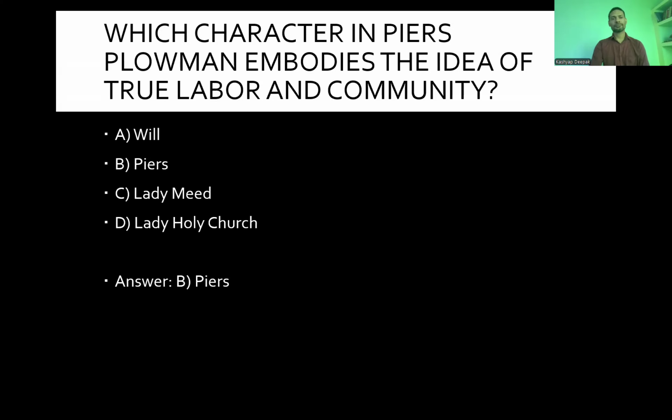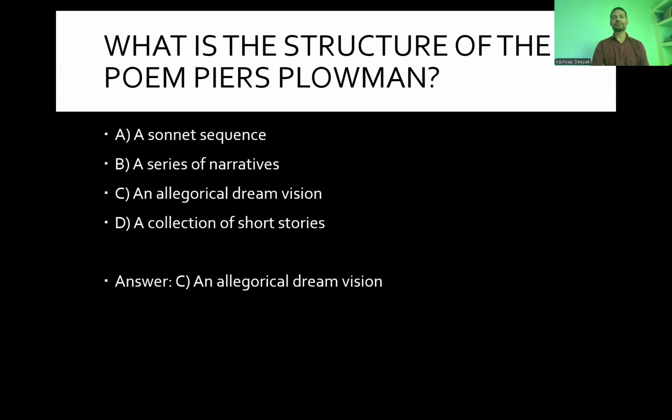Which character in Piers Plowman embodies the idea of true labor and community? Will, Piers, Lady Mead, and Lady Holy Church. And the very simple answer is the common people, and that is Piers.